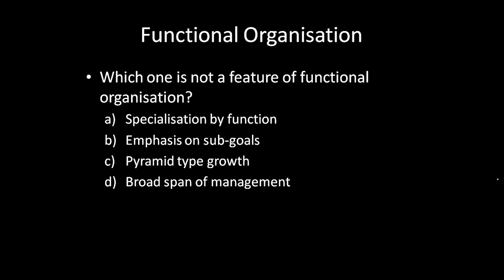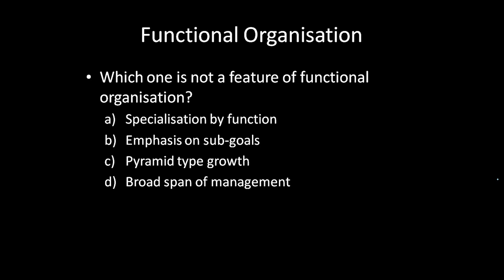It means when the departments have been divided according to function, of course, by performing the same function again and again there would be specialization. The people in that department will become very good at performing that particular function, so that is in other terms specialization. So option A is actually a feature of functional organization.